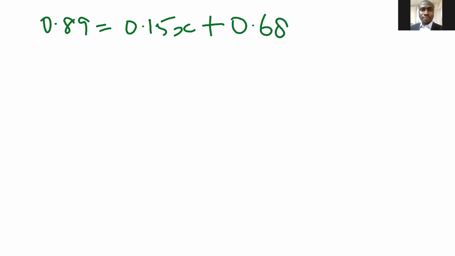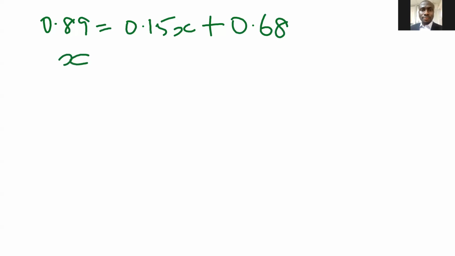So the last equation I had was 0.89 equals 0.15x plus 0.68. Okay, how did I get 0.68? I did 0.8, which is the beta asset of non-agric, times the portion of non-agric, which is 85%. That's 0.85. That's how I got 0.68. 15% is the portion of agric times x, the beta of agric. 0.89 is the combined beta asset. Okay, so solve for x.